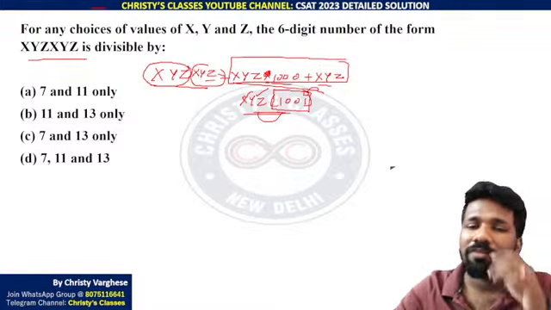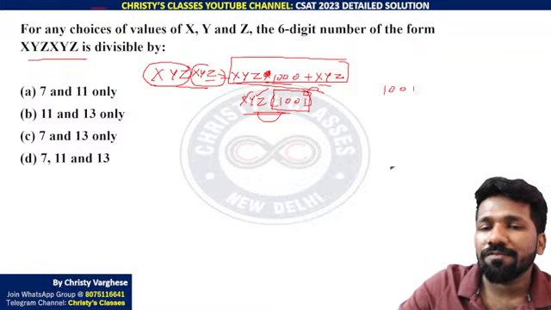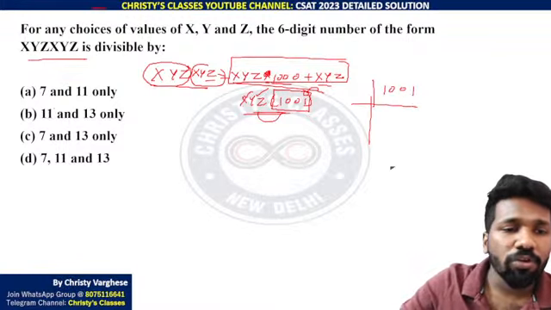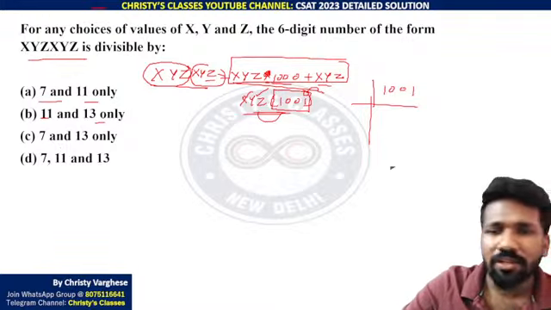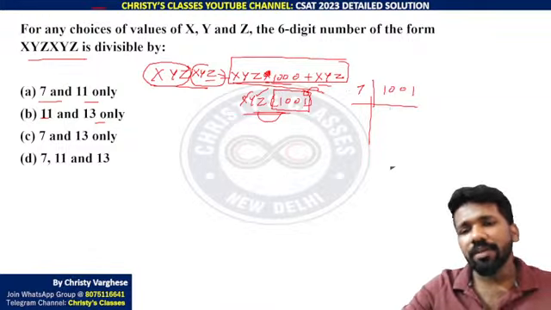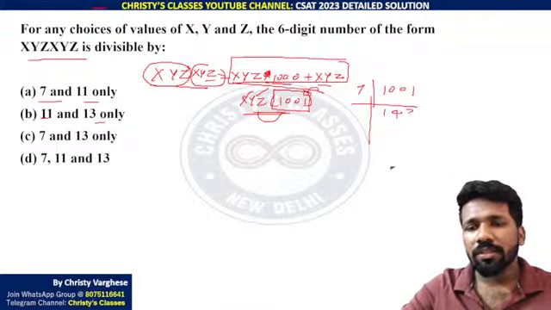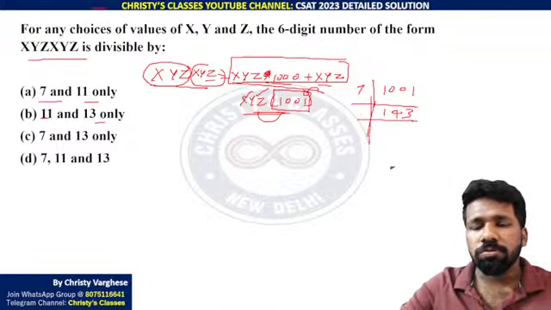This way you can derive it yourself. Anyway, after this, 1001 you can prime factorize. Keep in mind the options are giving 7, 11, 13. Let us try with that first. If you divide 1001 by 7, you will get 143.